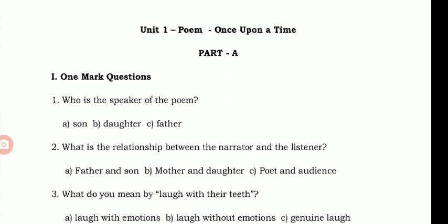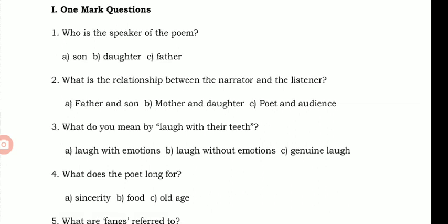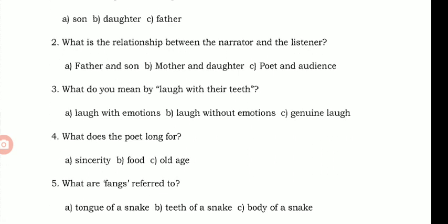Question 2. What is the relationship between the narrator and the listener? Answer is option A, father and son. Then question 3. What do you mean by laugh with their teeth? That means option B, laugh without emotions. Question 4. What does the poet long for? The poet longs for sincerity. Option A is the answer, sincerity.